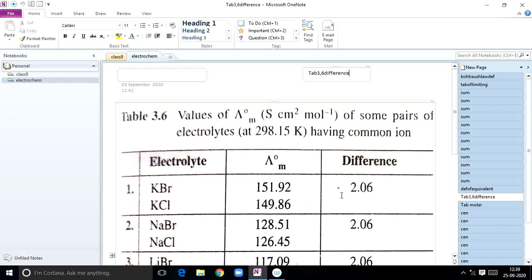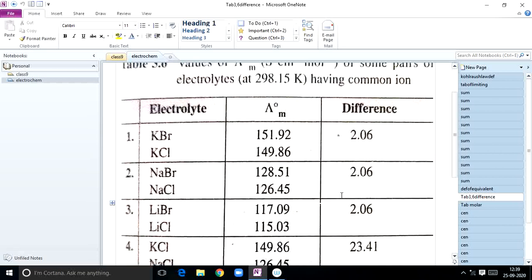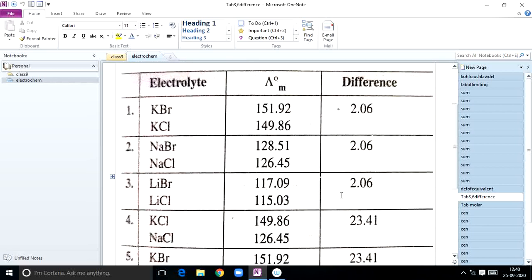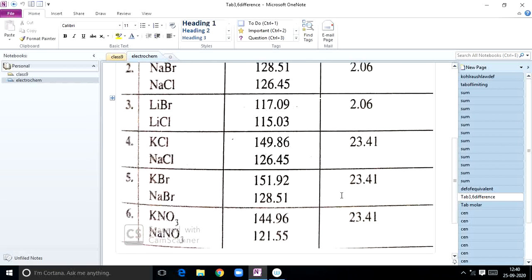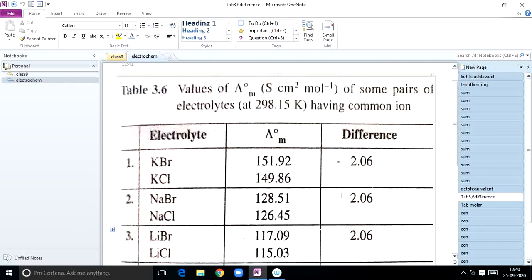What is this common ion? KBr, KCl. What is the common ion in these two electrolytes? K plus. In NaBr, NaCl, what is the common ion? Na plus. In LiBr, LiCl, what is the common ion? Li plus. In case of KCl, NaCl, what is the common ion? Cl minus. In case of KBr, NaBr, what is the common ion? Br minus. In case of KNO3, NaNO3, what is the common ion? NO3 minus ion.